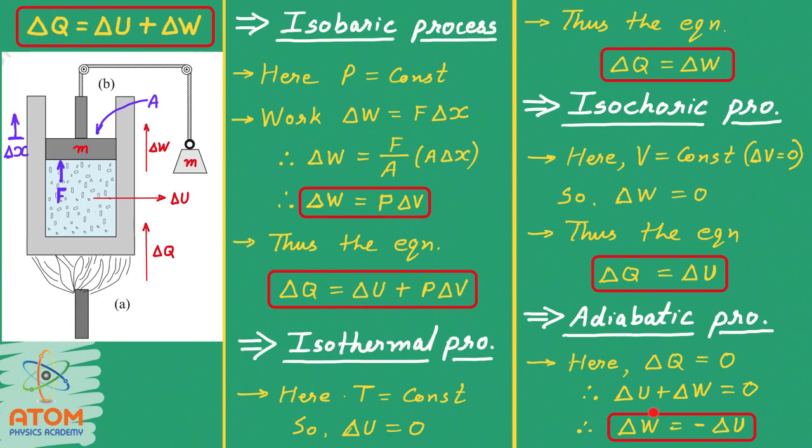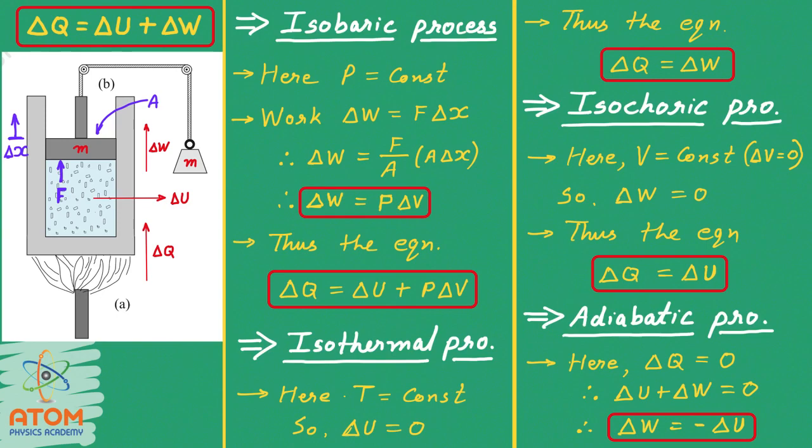Now delta W means the work done by the system on the surrounding, right? When you take delta W to be positive, that means it is a work done by the system on the surrounding, and that will be equal to minus delta U. That means it will decrease the internal energy. Thus, work done by the system will decrease the internal energy with the same amount.